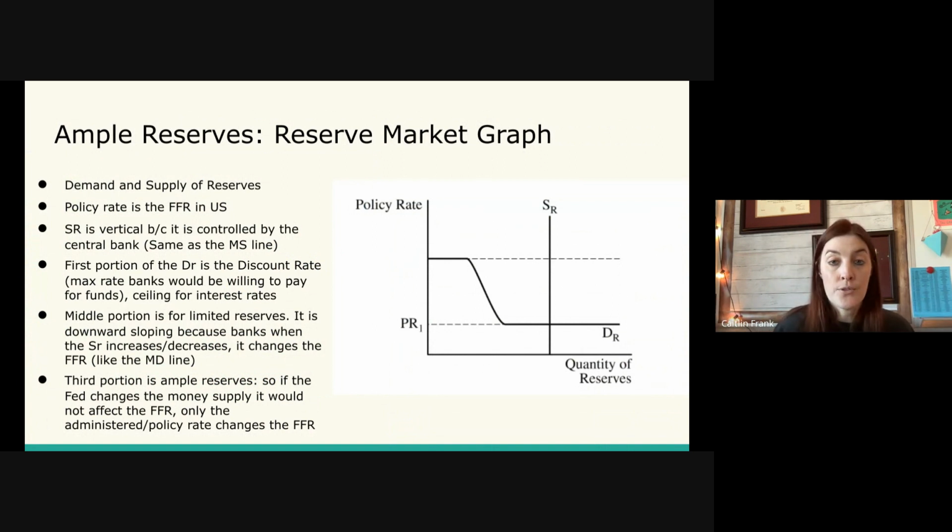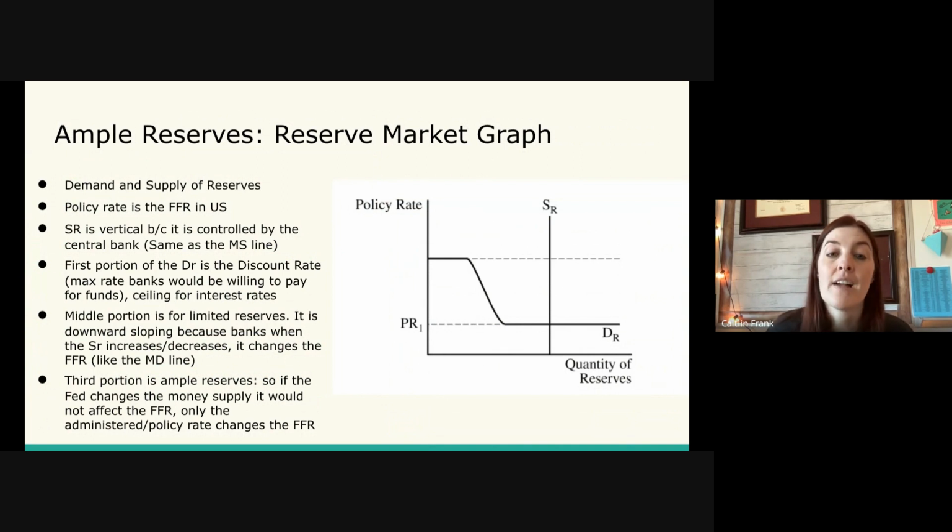Now, bad news is this graph is a little complicated. We have three ranges for the demand for reserves line. We have the upward horizontal portion. This is the same exact range as the discount rate. It represents the discount rate.